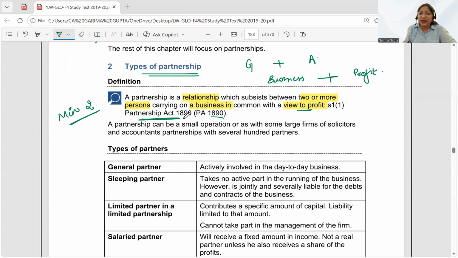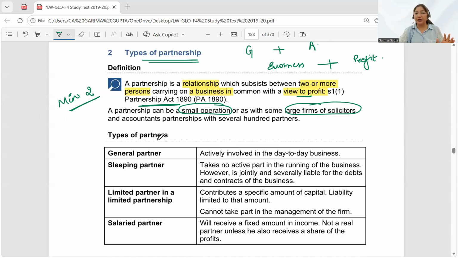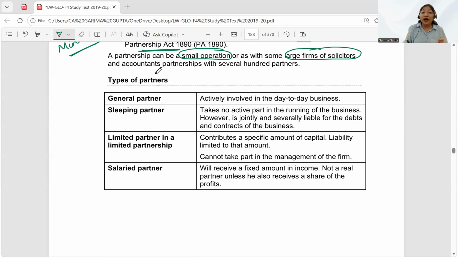A partnership can be a very small operation, or there could be large firms of solicitors having hundreds of partners. That means I can start my partnership with, let's say, only two members, or we can have hundreds of partners who are coming together to start this business. Okay. Now, imagine we have started a partnership firm. Okay. What are the different types of partners which could be involved in this business?